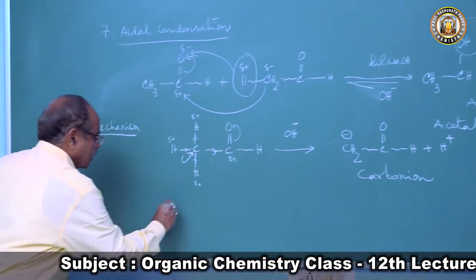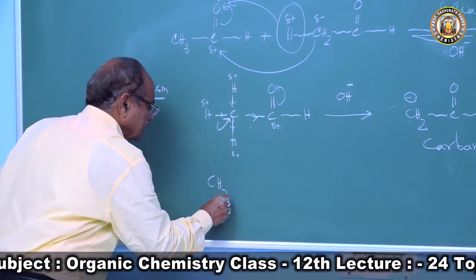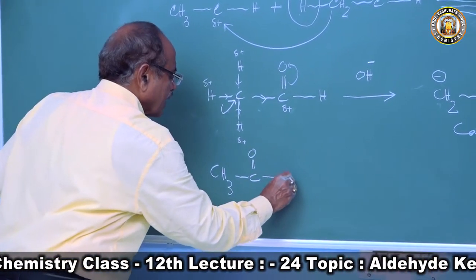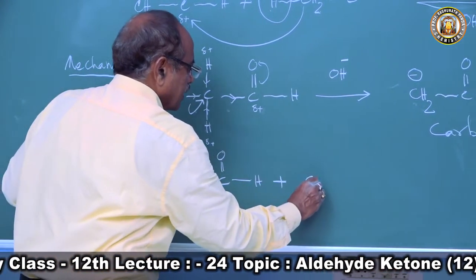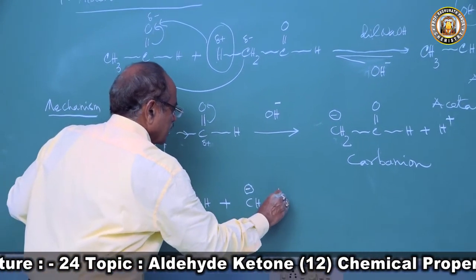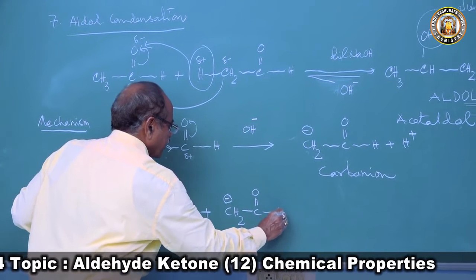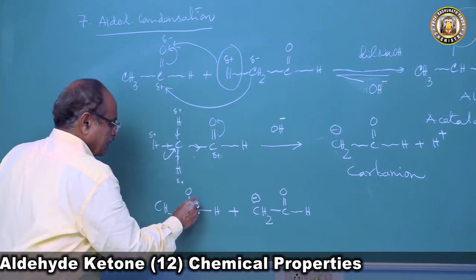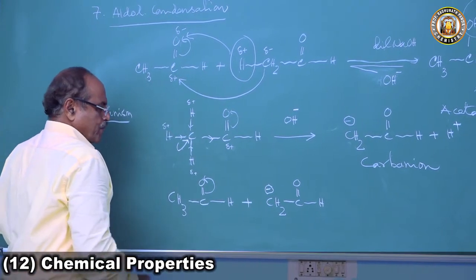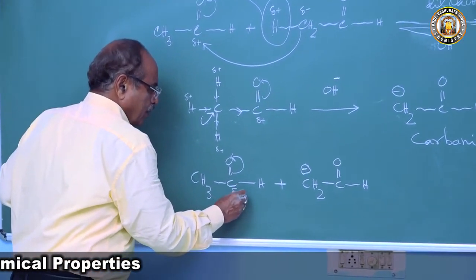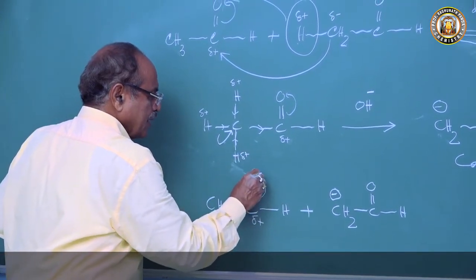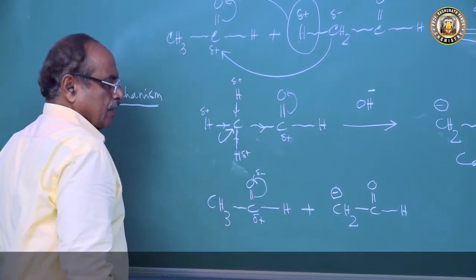So now second molecule of acetaldehyde is here, CH3CHO, and we have a carbanion here, CH2 minus CHO. So there is a drift of electron takes place towards this place, and this produces a positive charge and this produces a negative charge.